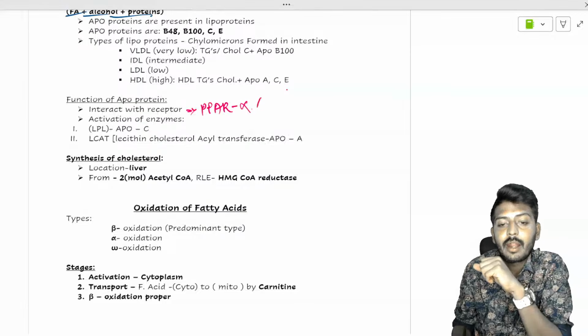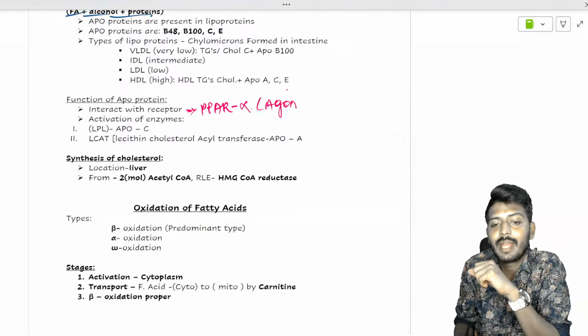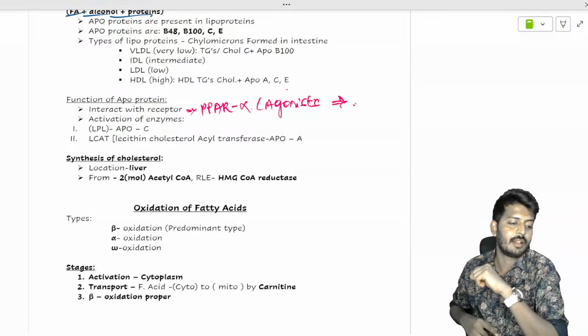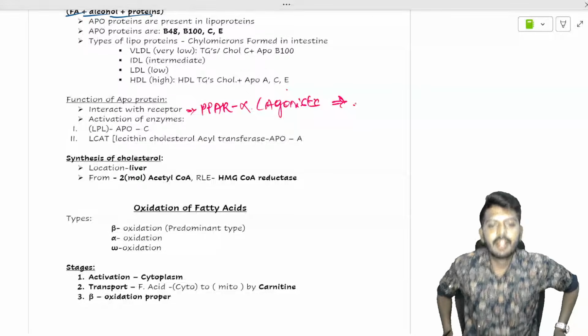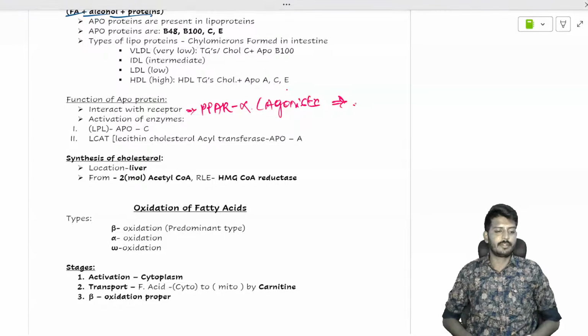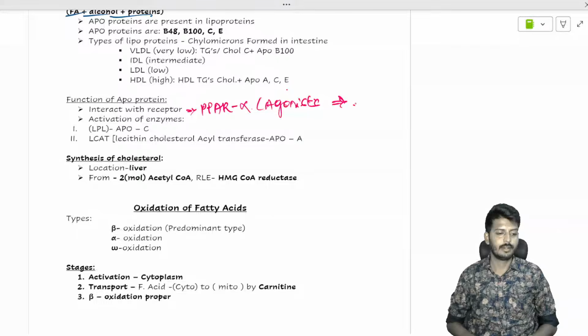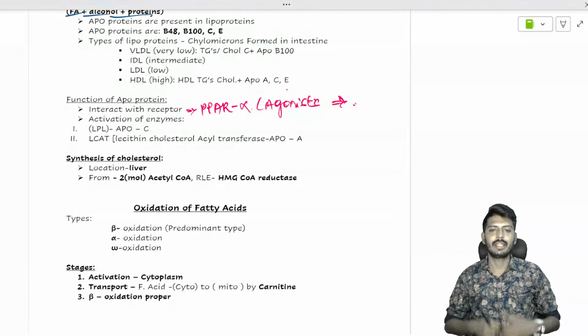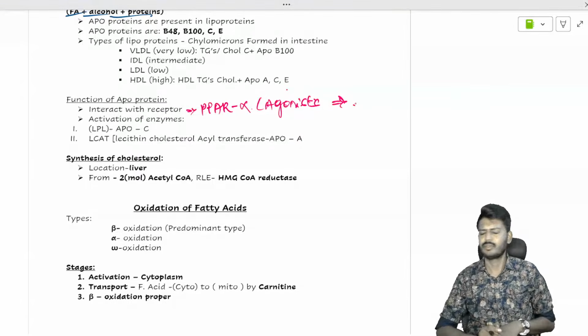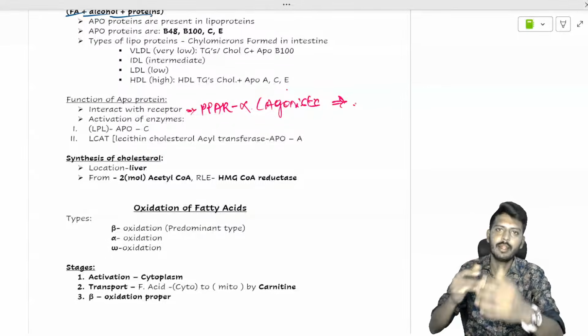Okay, so PPAR alpha agonist, the stimulant drugs, which ones? Now tell me the answer. What's the name of the PPAR alpha agonist? Everyone, tell. Give a wrong answer, it's totally fine, but I need an answer.